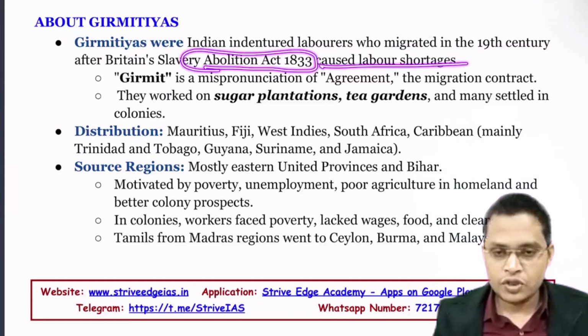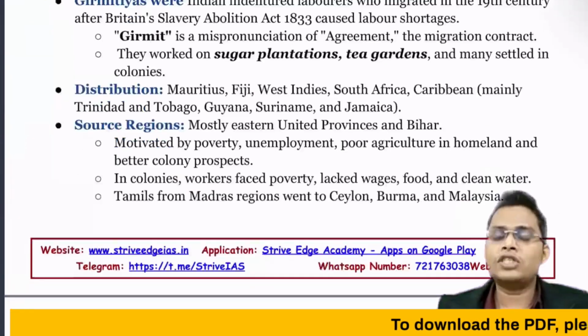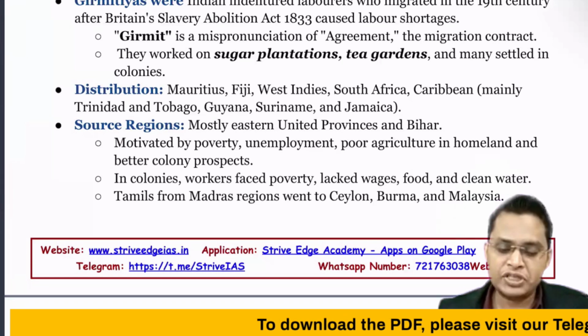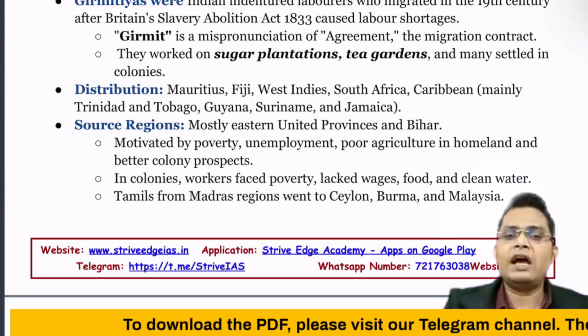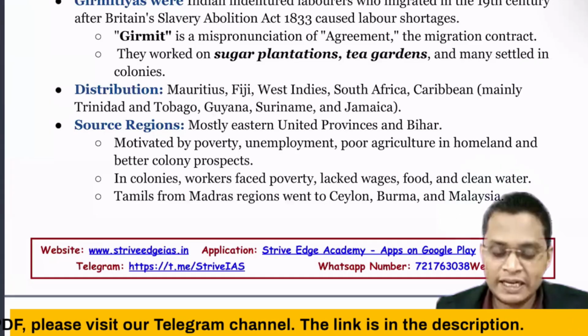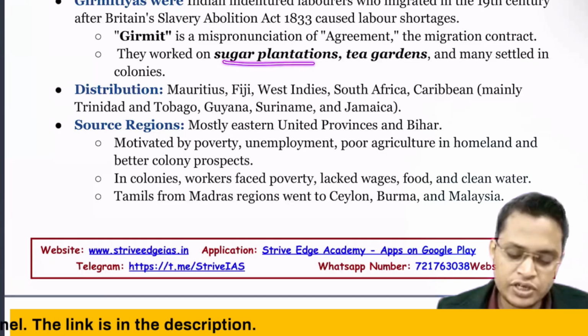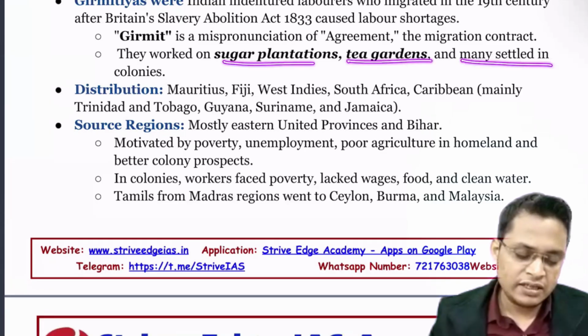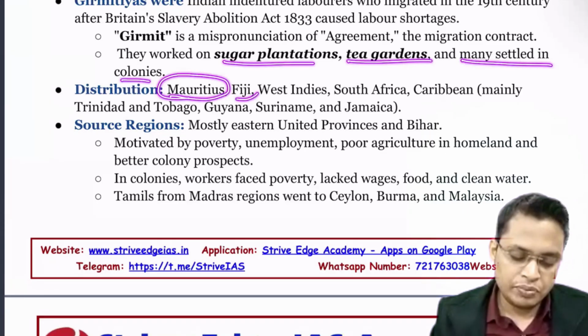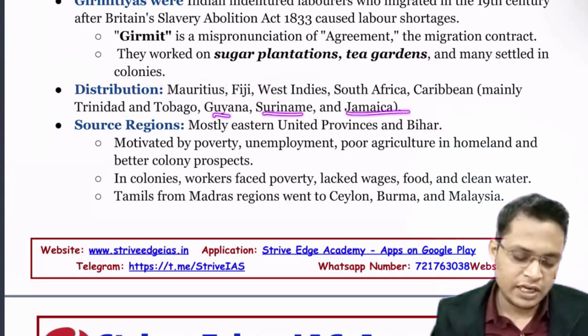So after slavery was abolished, there was a shortage of labor in all these colonies of the British Empire. So the British took some of the labor from India for their plantation work, like sugarcane and tea in the plantation industry. Okay, so they worked in the sugar industry, tea gardens, and many settled in the colonies. So they are in Mauritius, Fiji, West Indies, South Africa, Caribbean, mainly Trinidad and Tobago, Guyana, Suriname, and Jamaica.